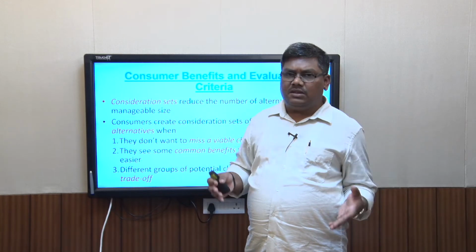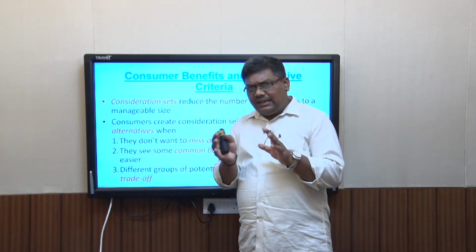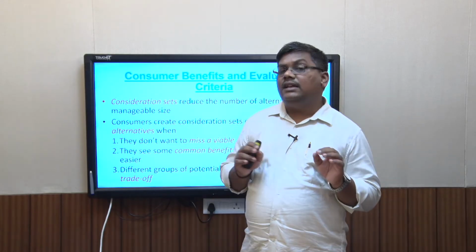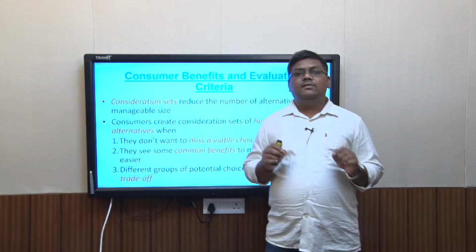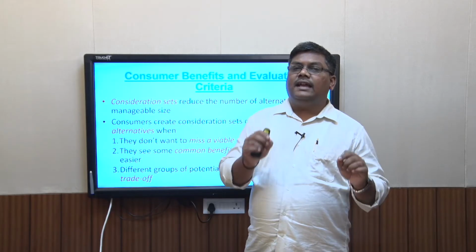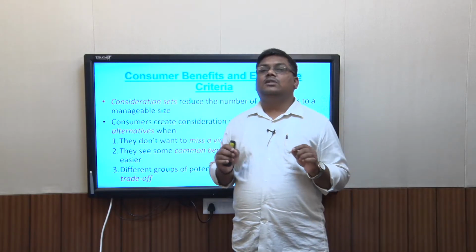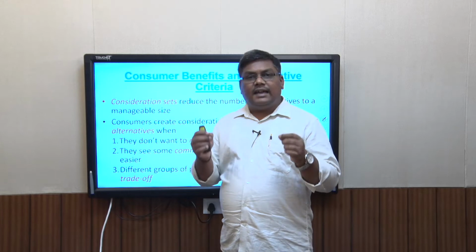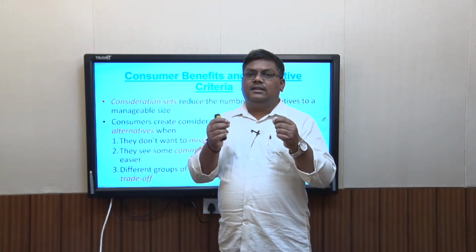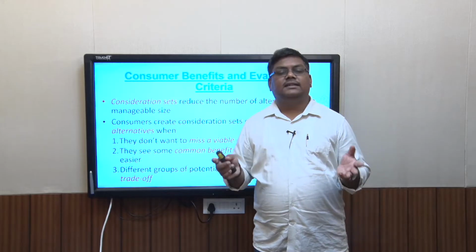There is a lot of product information in the market, and when the consumer goes there, he collects a lot of it. There are three different kinds of product sets, these memory bins in memory. One is called the universal set. In the universal set comes all those products and product benefits that exist in this world, and the consumer may not be aware of it, but that is what the universal set is. It consists of all those products and benefits the consumer is looking for, but the consumer may or may not have access to that set. This is called the universal set.